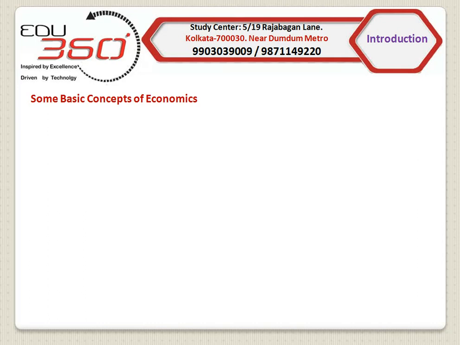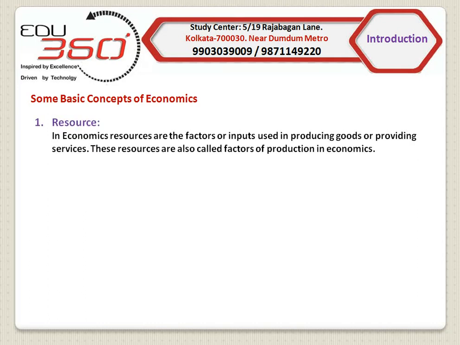Number one concept, or the first concept, resources. In economics, resources are the factors or inputs used in producing goods or services. These resources are also called factors of production in economics. There are four types of resources. 1. Land. 2. Labor. 3. Capital. And 4. Entrepreneurship.